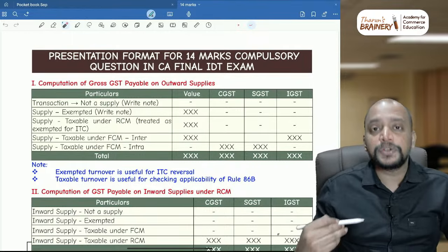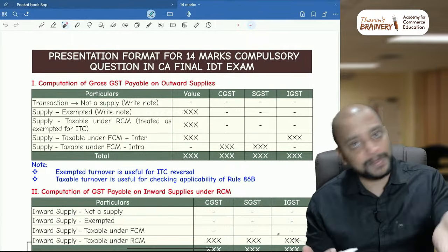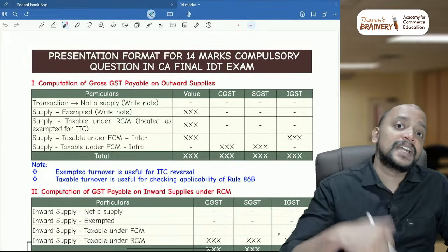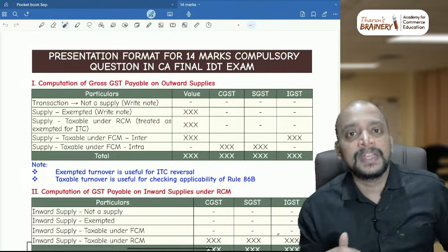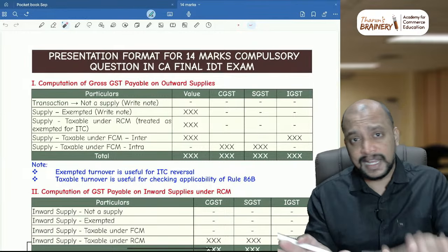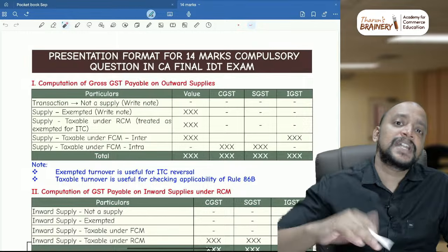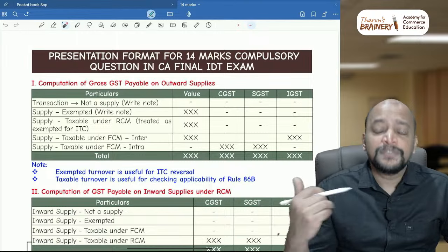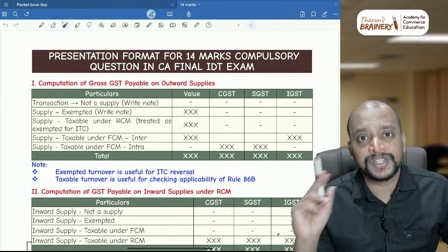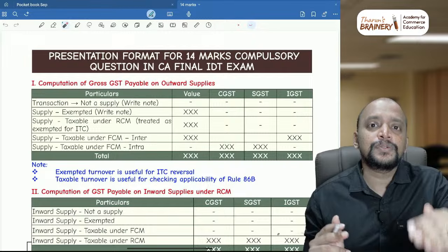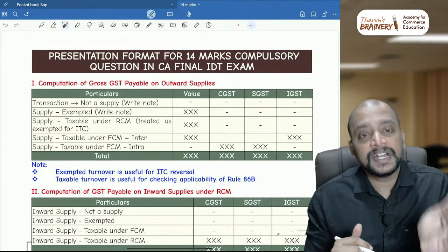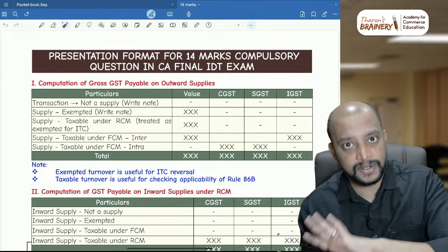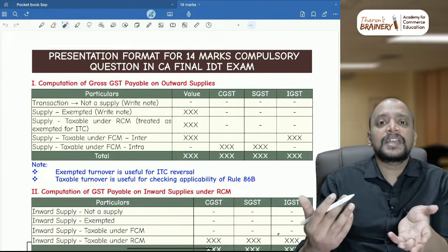And next, second, suppose it is a supply. It comes under section 7 subsection 1, or it is not covered under 7 subsection 2, like that it will become a supply, either A or B or C, like that. Then we need to check, is it covered under the exemption? For services, you know already what are the list of exemptions that we have with respect to notification 12 of 2017. Whenever you are giving a reference to exemption, you write section 11 read with notification 12 of 2017, the said activity is exempted. Okay, if it is services, because services related exemptions, you know.